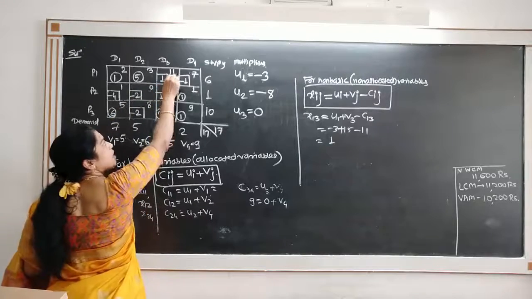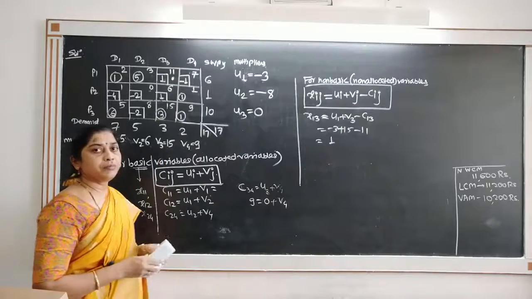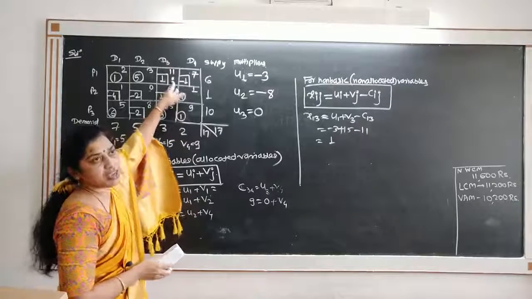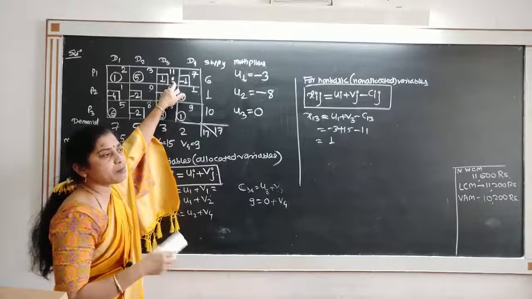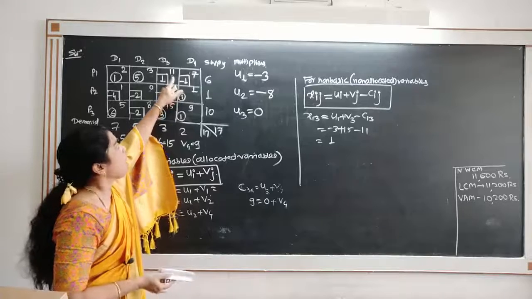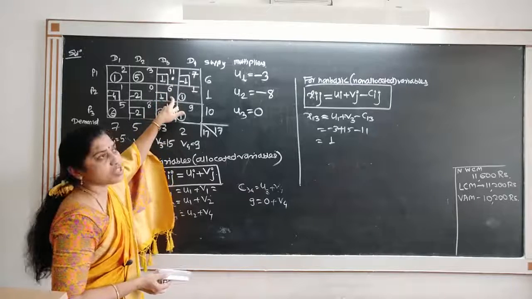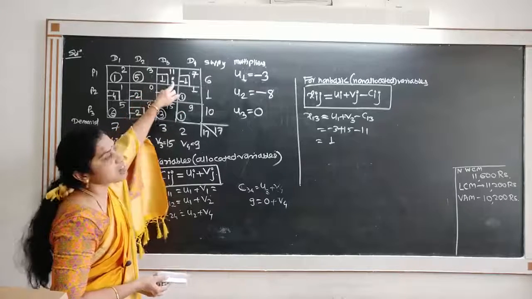This means that this variable will be the entering variable. So this variable will enter and one of the variables will surely leave. We want to find which variable leaves. Either this variable enters or this variable enters because it has the most positive value. I will start with this.